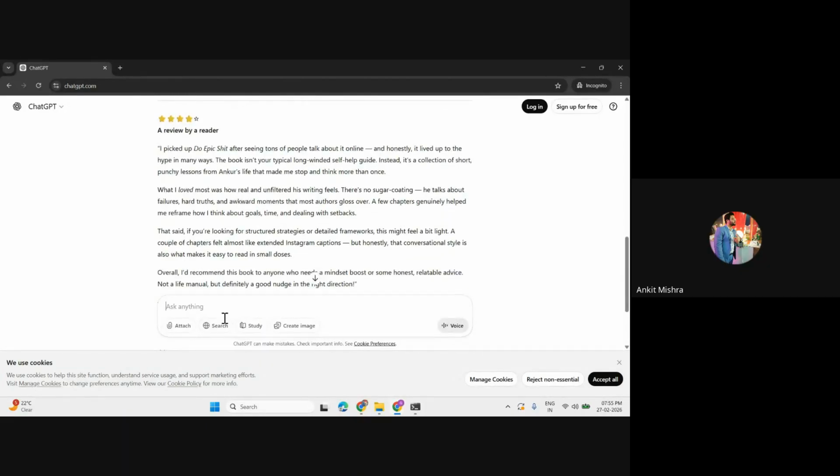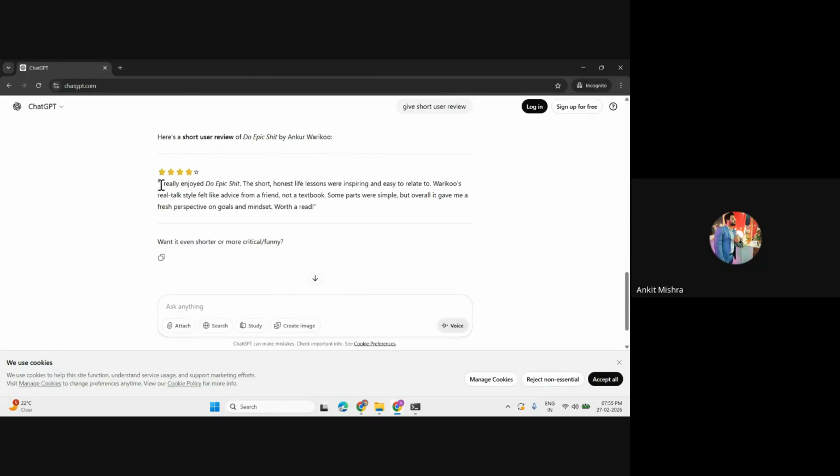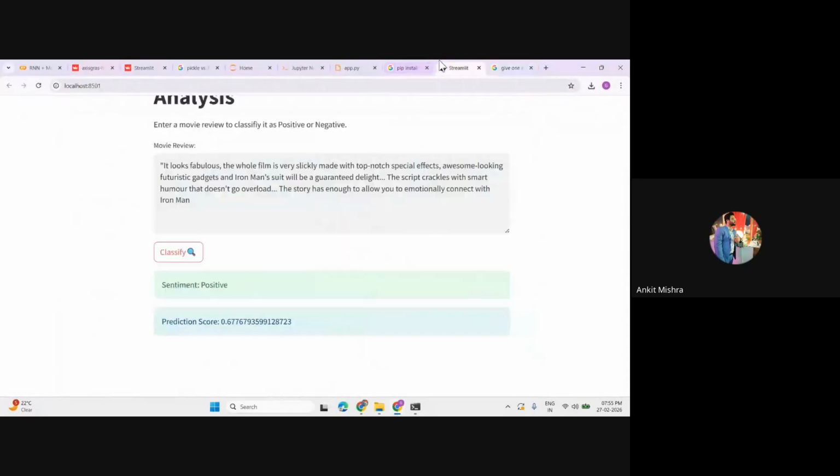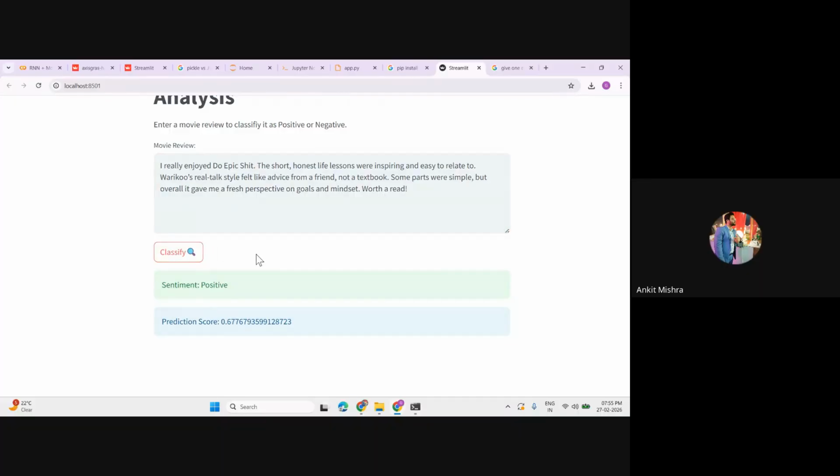So let's give: give a short user review. Okay, well, my model is not trained on that, right? So let's just copy this one, and I'll copy this review. I'll go to my model. I'll paste my review here. I'll click on the classify, and now just wait for this to execute. Okay, see, look at this, right? We are getting the positive, right?